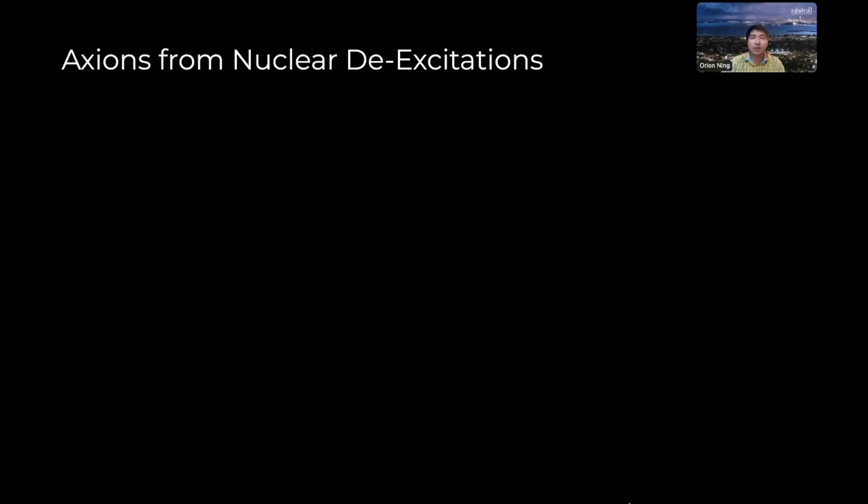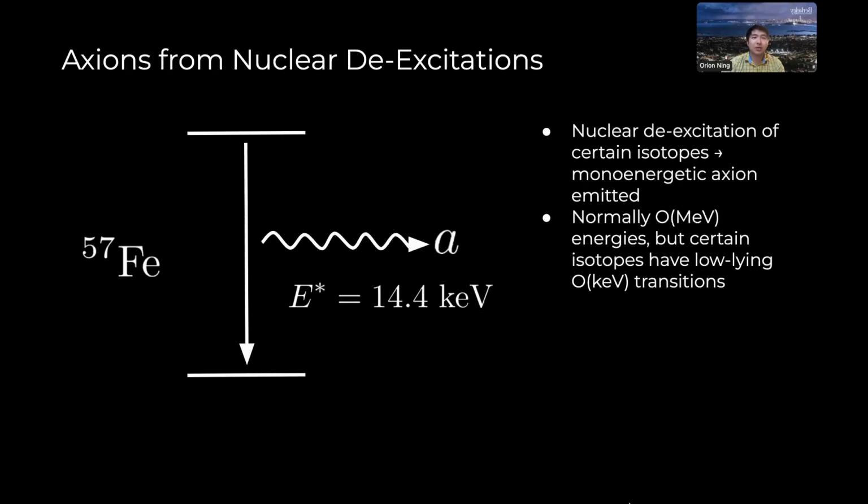Our search begins by taking the fact that axions can be produced from the de-excitations of thermally excited nuclear states. Here we show a simple illustration for the well-known iron-57 transition, which emits a monoenergetic axion at a fixed energy of 14.4 keV, sourced from the de-excitation of the iron-57 excited state. Normally, these types of transitions occur at order MeV energies, but certain special isotopes such as iron-57, as well as a few others we explore in our work, can have low-lying keV level transitions.